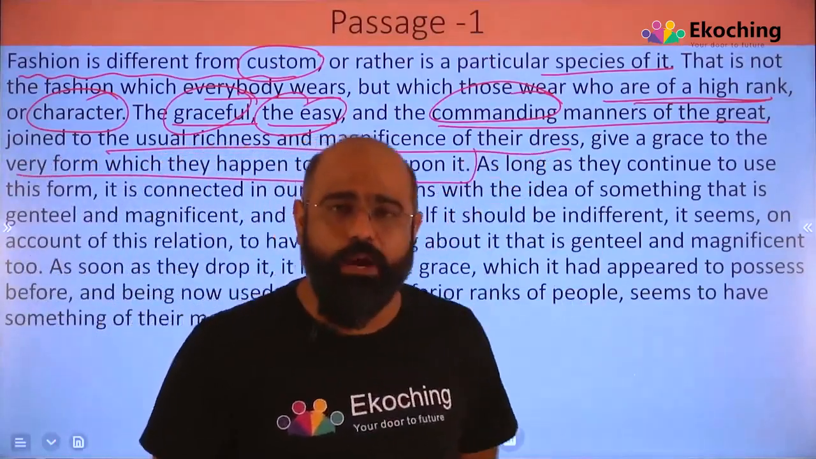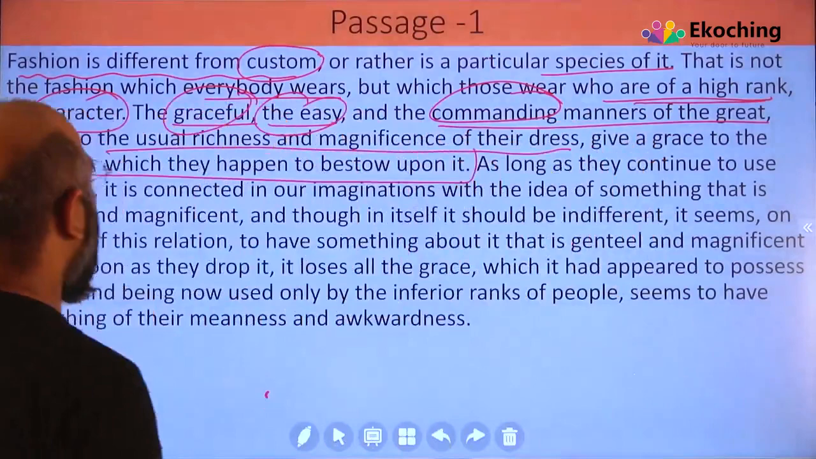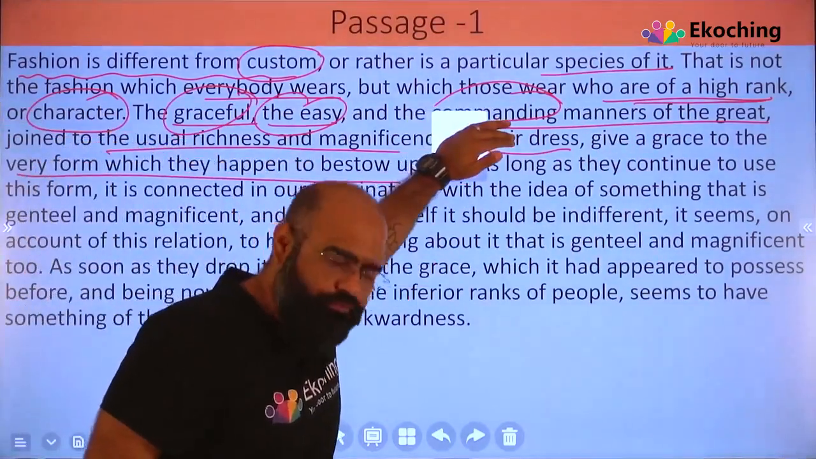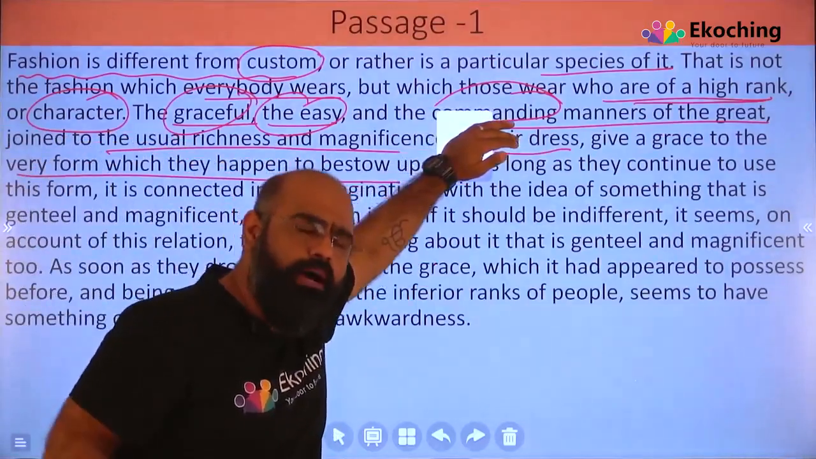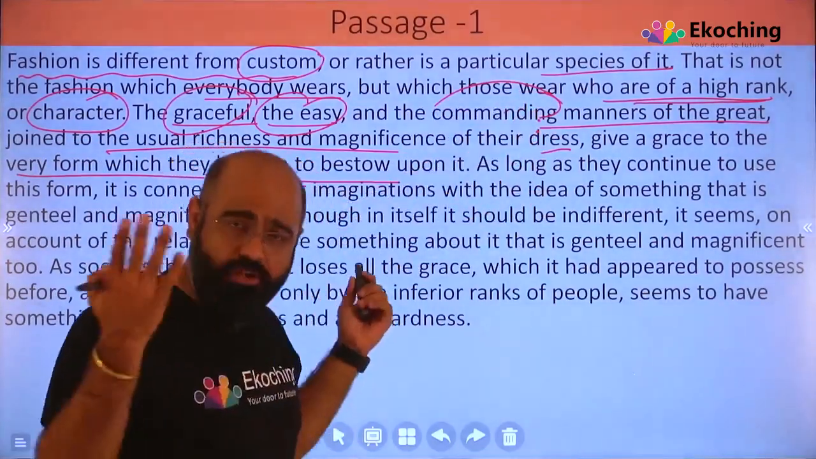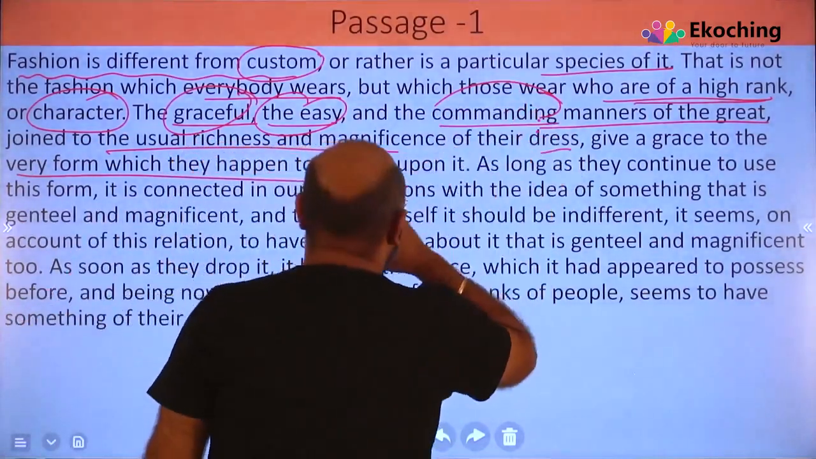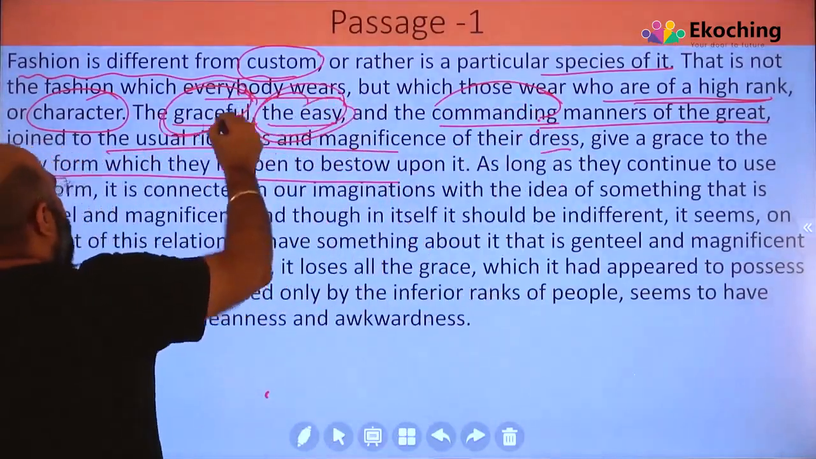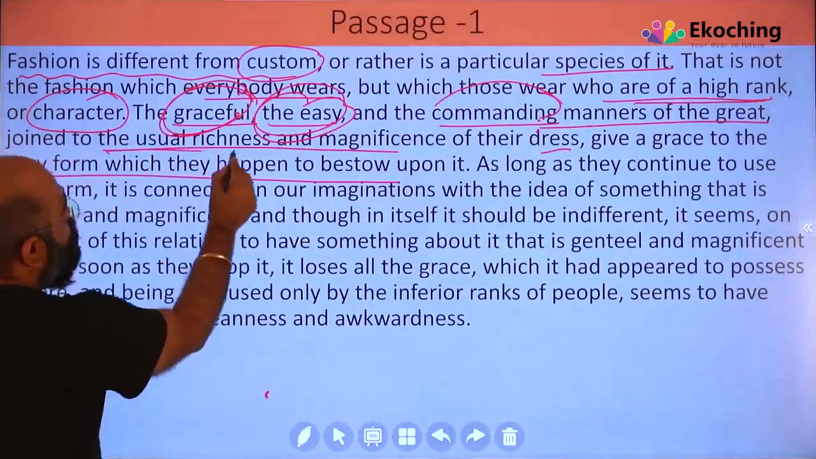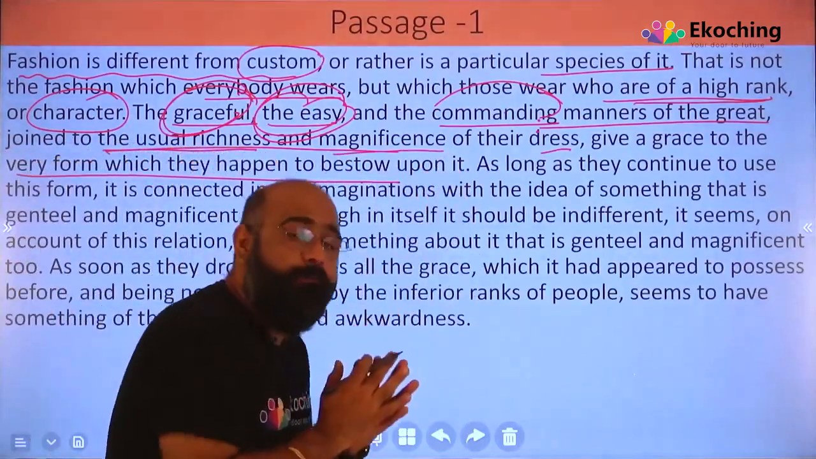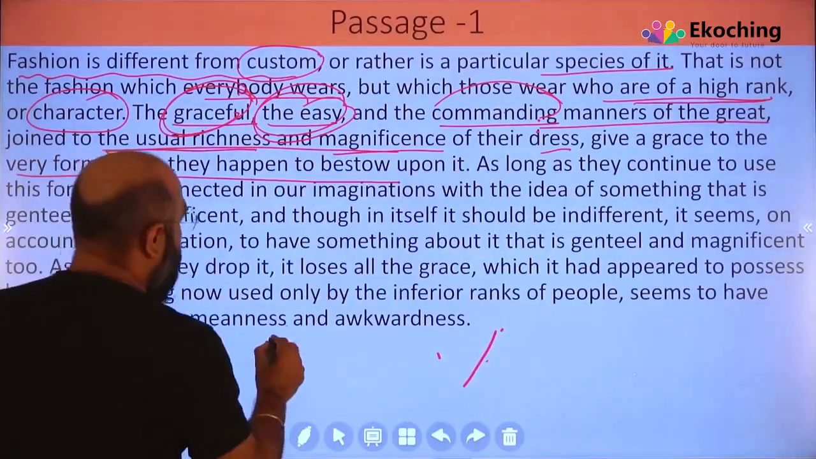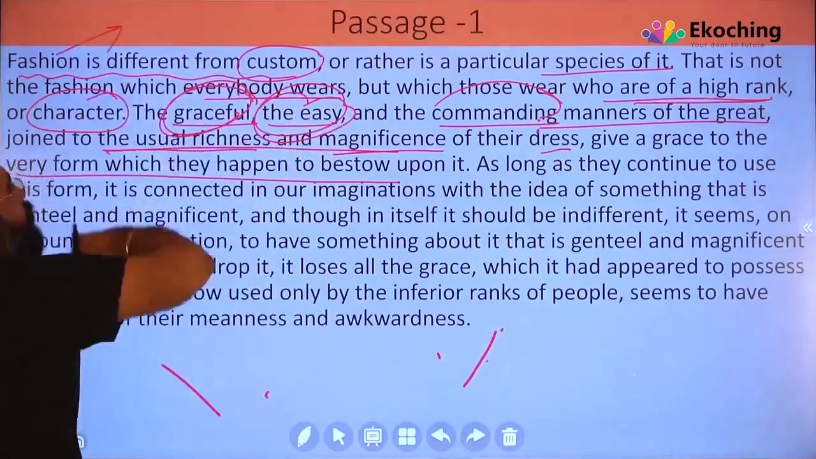Now let's understand what this passage or what this line is talking about. वो क्या बोल रहे हैं? We are talking about the commanding manners of the great. For example, let's say Mukesh Ambani. The commanding manners of the great. He's of the highest rank. The commanding manners of that. The easy, the graceful he looks, and on top of that, when you add, joined to that usual richness and magnificence, जब आप dress wear करते हो, और वो dress जब आपको grace करती है, and that's what becomes a fashion. That's what becomes a fashion.